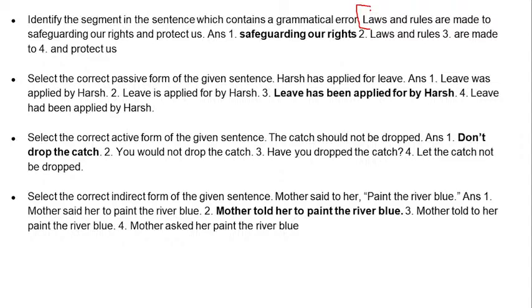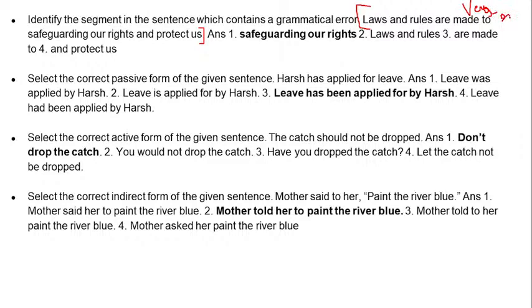So the first one starts with a grammatical error detection question. This sentence goes as: laws and rules are made to safeguarding our rights and protect us. But as you see, this is related to verbs.